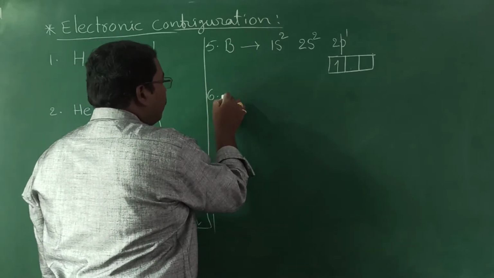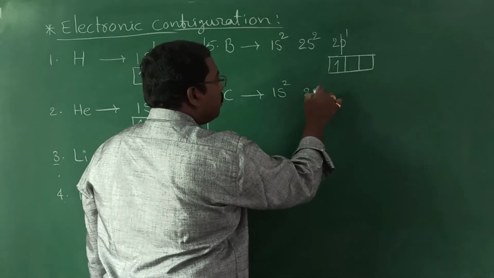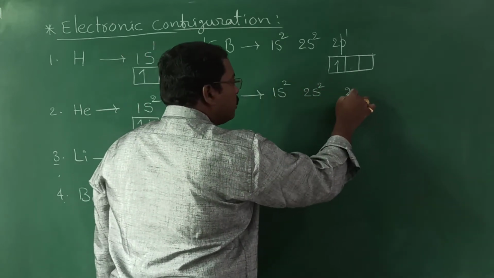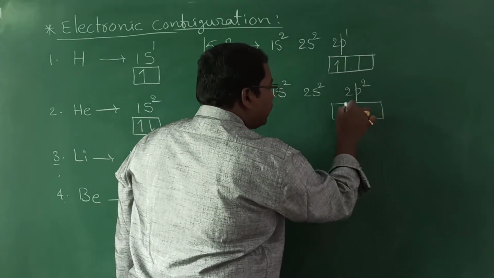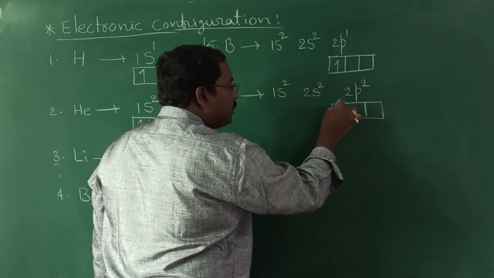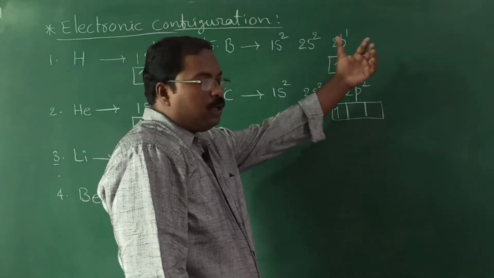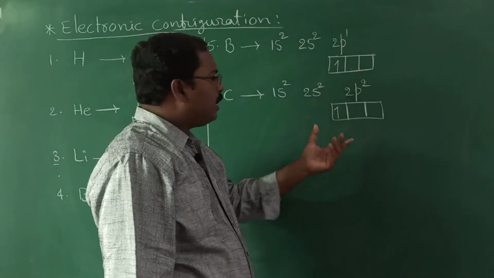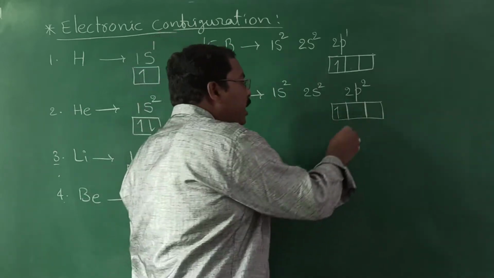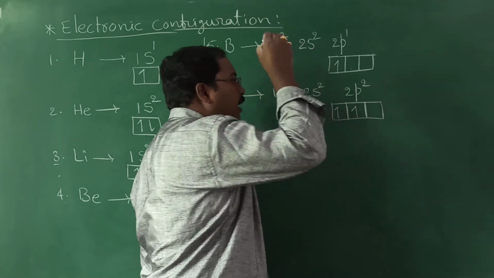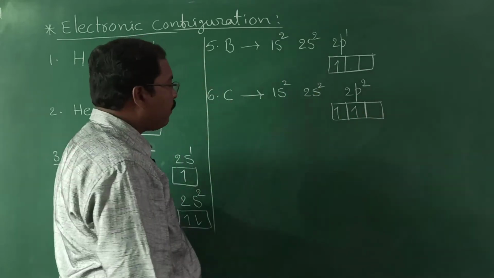Now next element, carbon having 6 electrons. So first 1s2, 2s2, so 4 over. How many will come into 2p orbital? 2 more will come. Now coming to the representation, how to represent these 2 electrons? Can we represent both electrons in the same box? No, that is what Hund's rule says. All these orbitals should be filled with single electron in clockwise direction. After completely filling these only, then we should go for pairing.